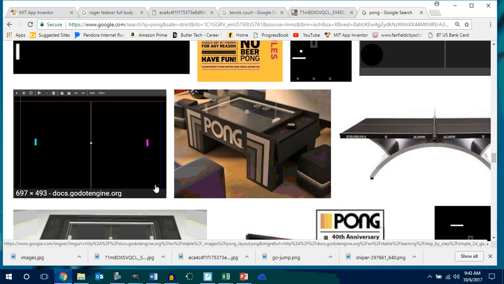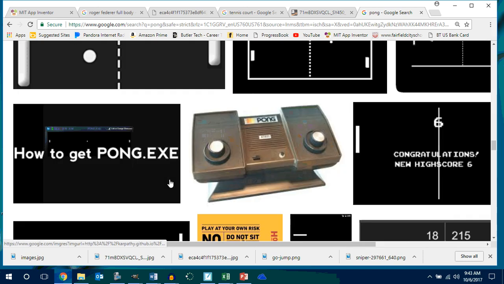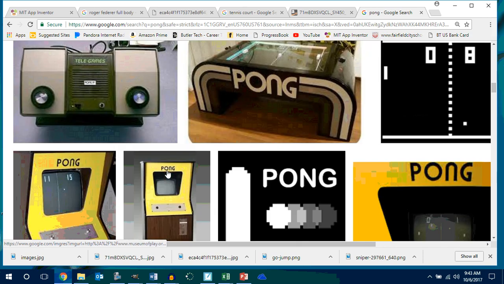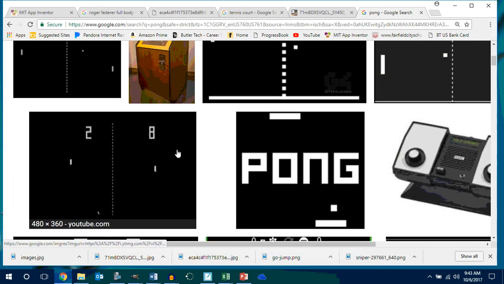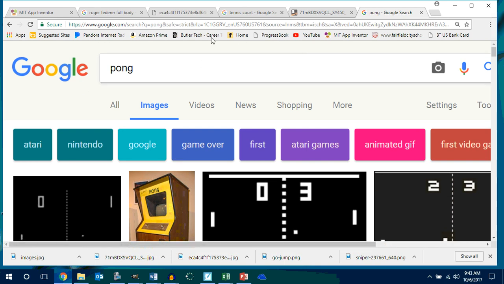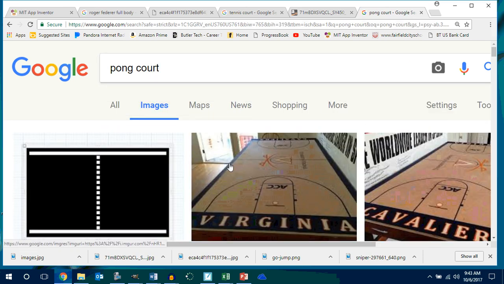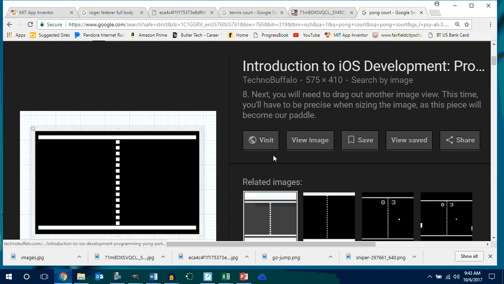All you've got to do is find a court, right? So yeah, let's just type out Pong court. There you go. There's my Pong court right there, view image.